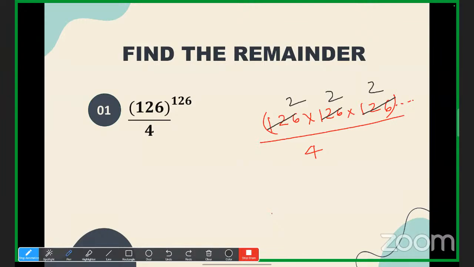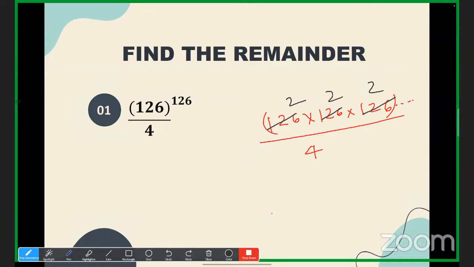At least one 2 is there. And in another 126, another 2 is going to come. So within 126 whole square, 4 is going to be there. Can I say 126 to the power 126 is a multiple of 4?